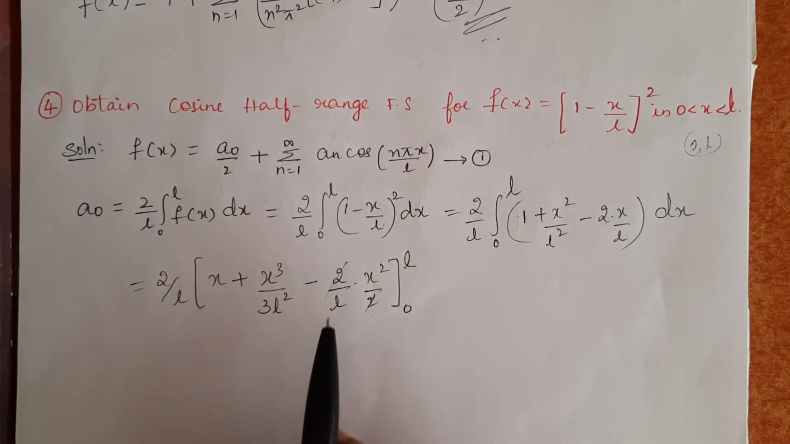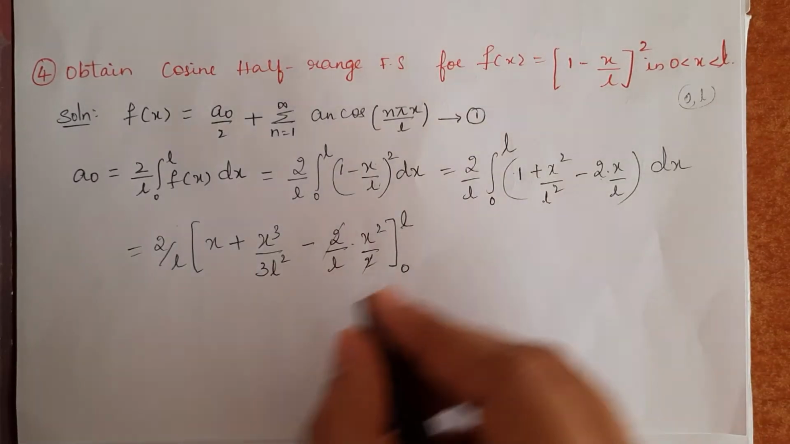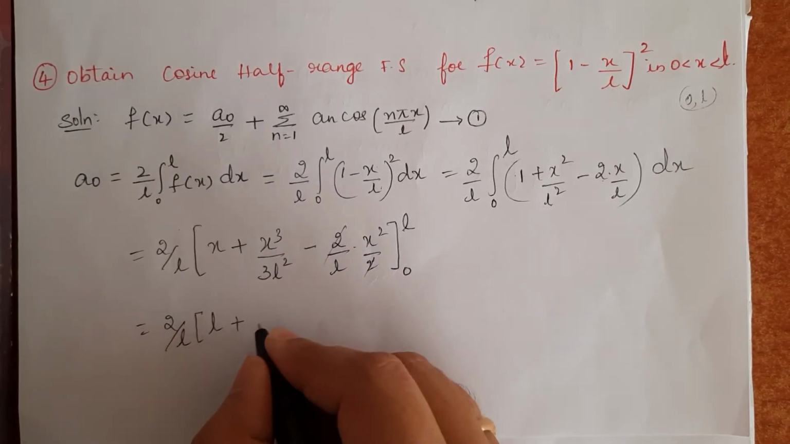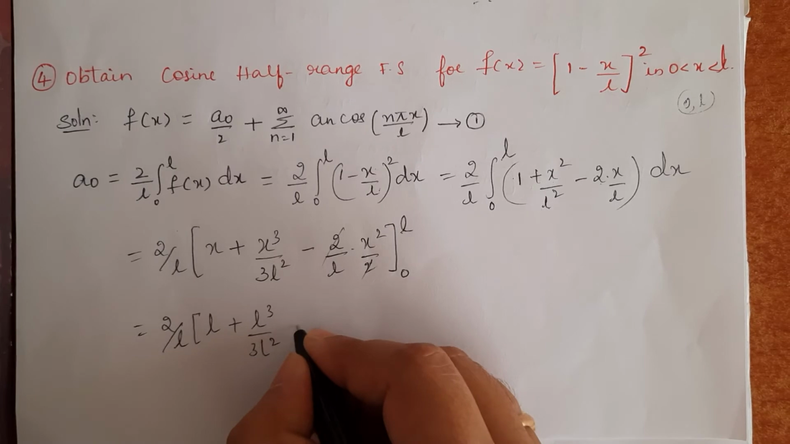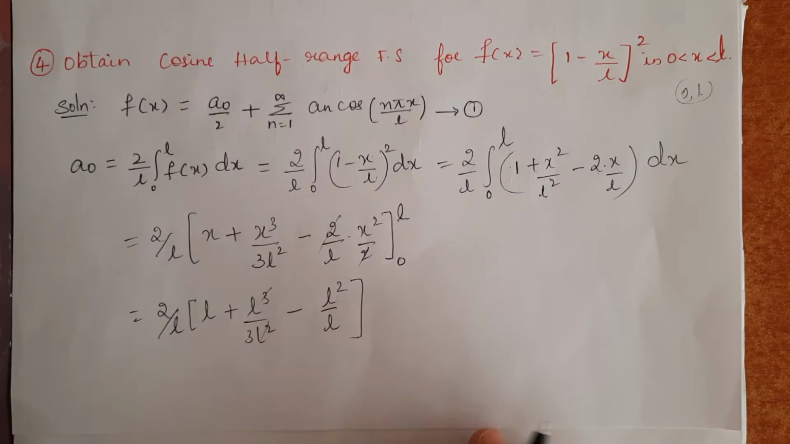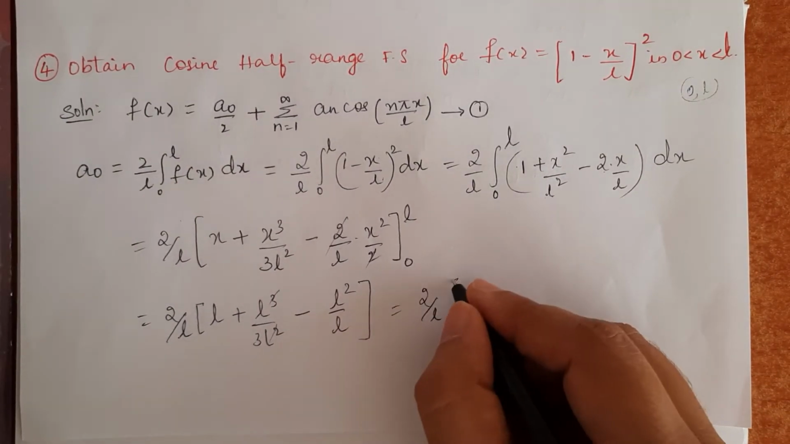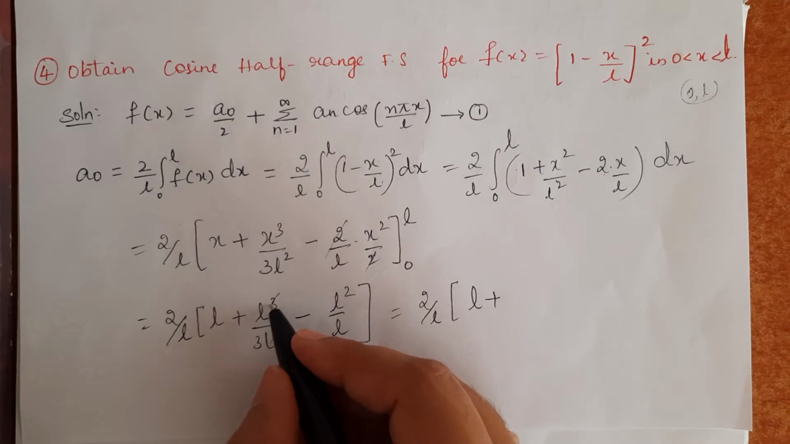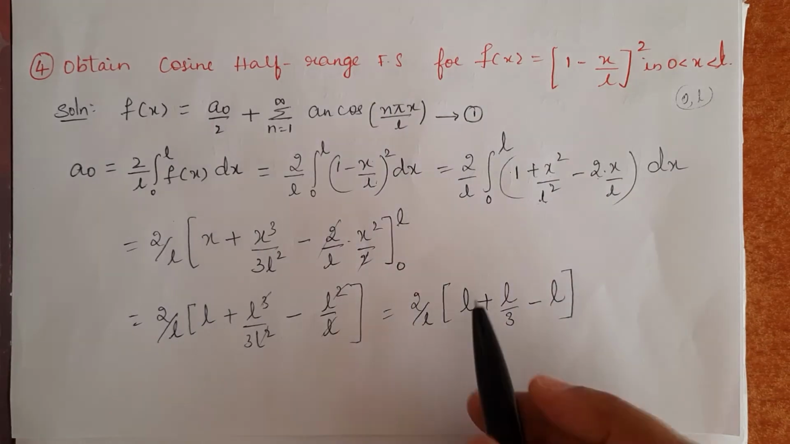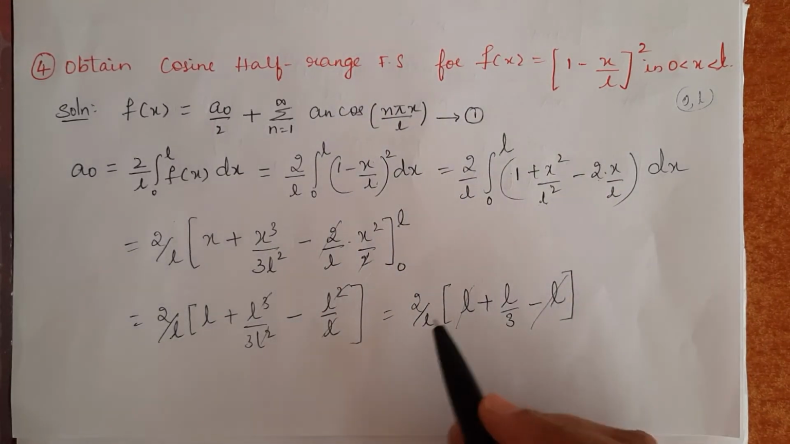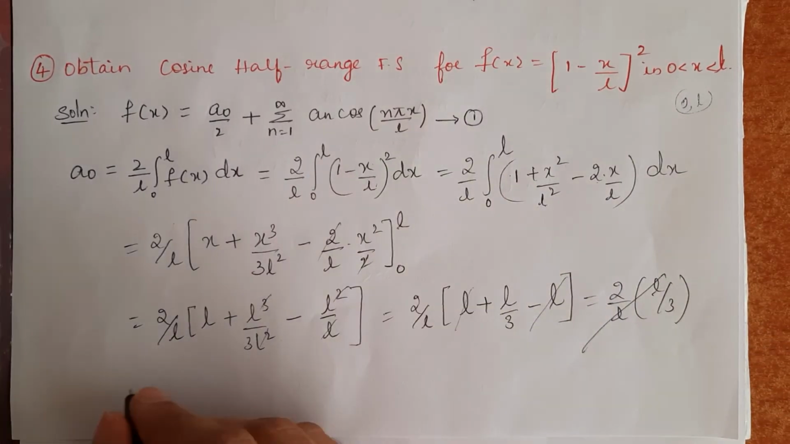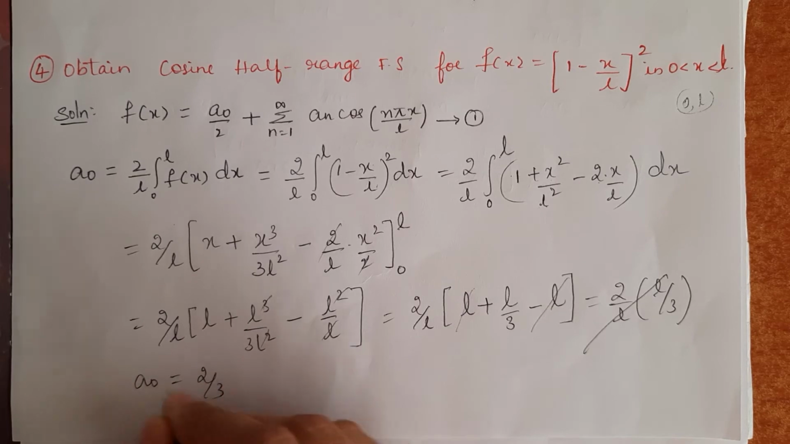Here 2 gets cancelled. Let me substitute the limits. 2 by L into upper limit is L plus L cube by 3L square minus L square by L. Here L cube and L square terms get cancelled. We are left with 2 by L into L plus L by 3 minus L; here plus L and minus L get cancelled. We have 2 by L into L by 3. L gets cancelled. So a0 value is 2 by 3.